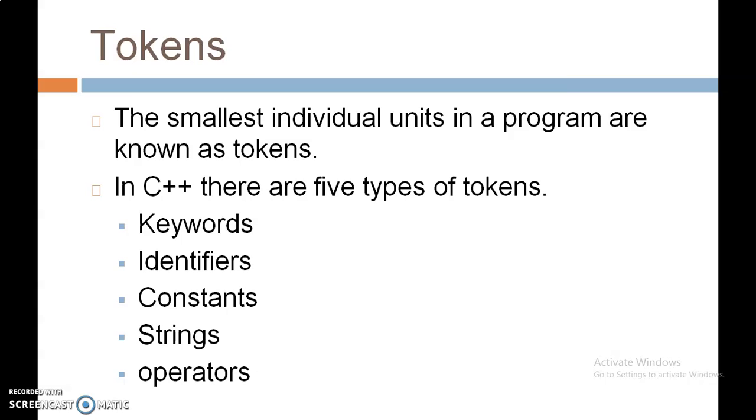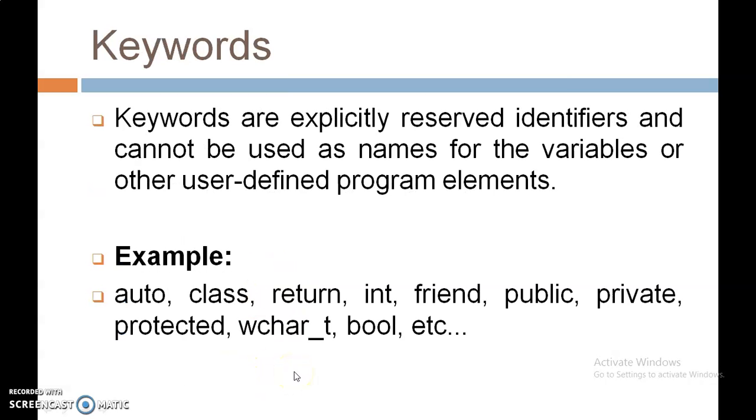So the next topic is tokens. What is a token? The smallest individual unit in a program is known as a token. In C++, we have 5 types of tokens as they are in the C language: keywords, identifiers, constants, strings and operators. So what is a keyword? Keywords are explicitly reserved identifiers and cannot be used as a name for a variable or other user-defined program elements. Examples of keywords are auto, class, return, int, friend, public, private, protected, etc.